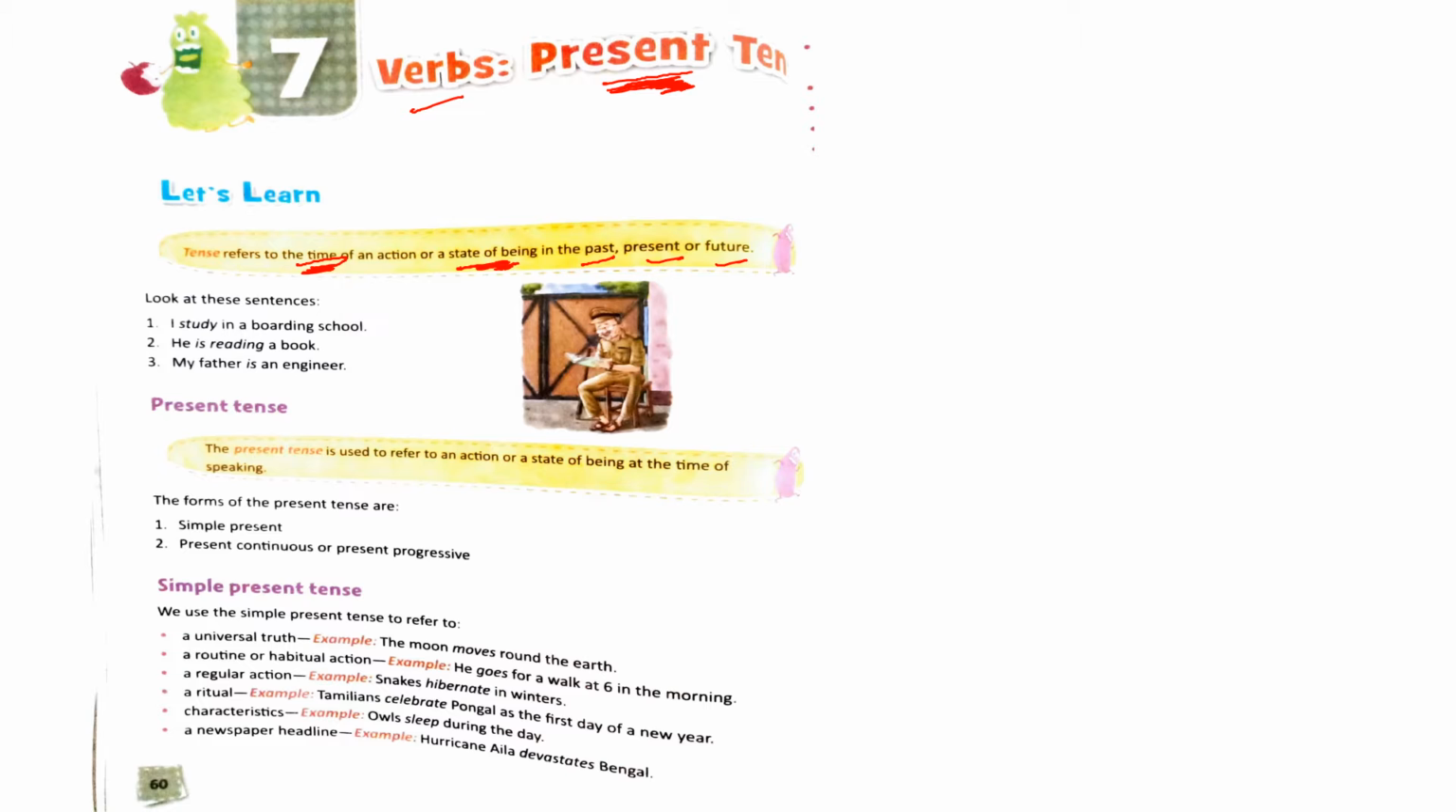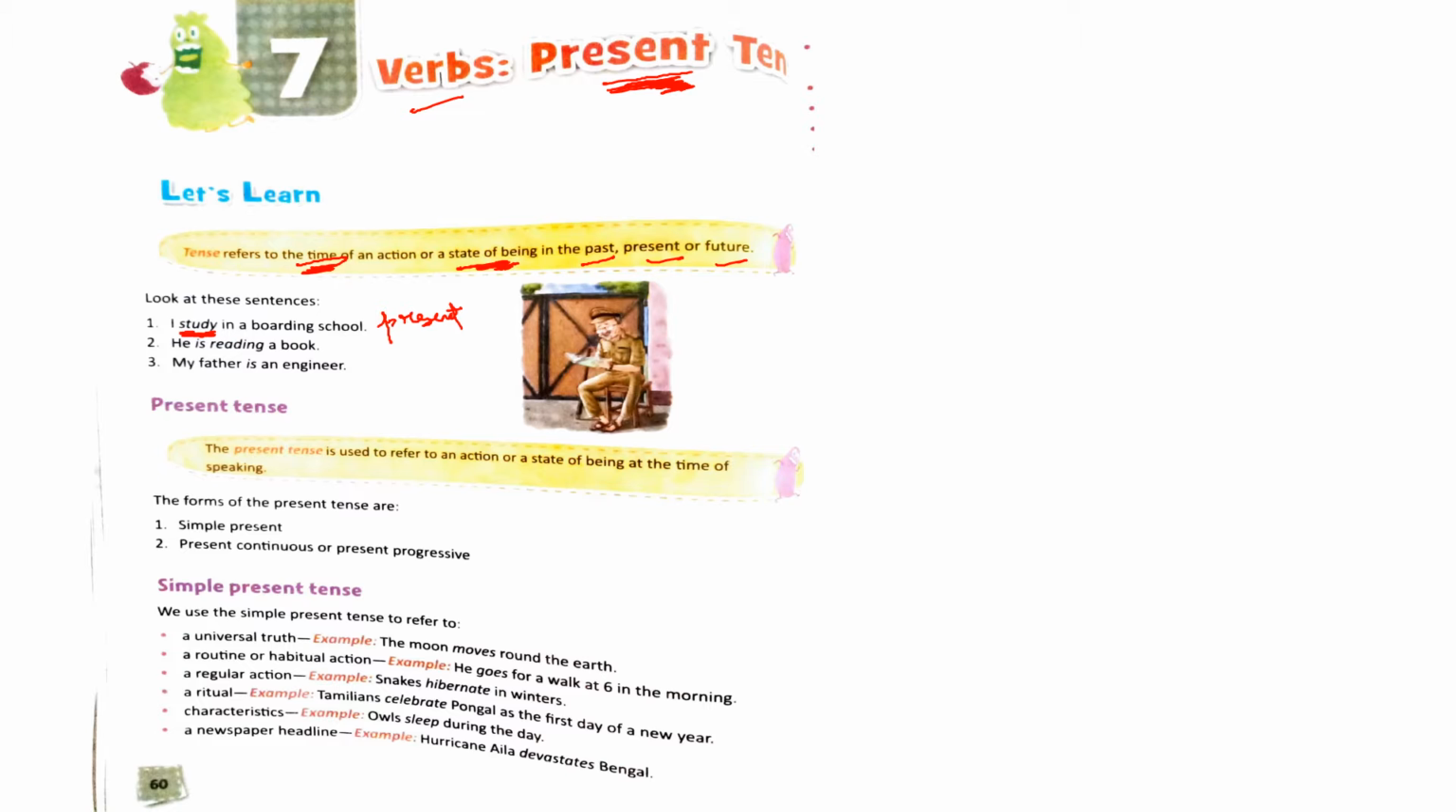Look at these examples, these sentences. The first one, I study in a boarding school. I study in a boarding school. Now here the verb study is indicating that it is in the present, right? It is in the present. It's going on. I am still studying in the boarding school.